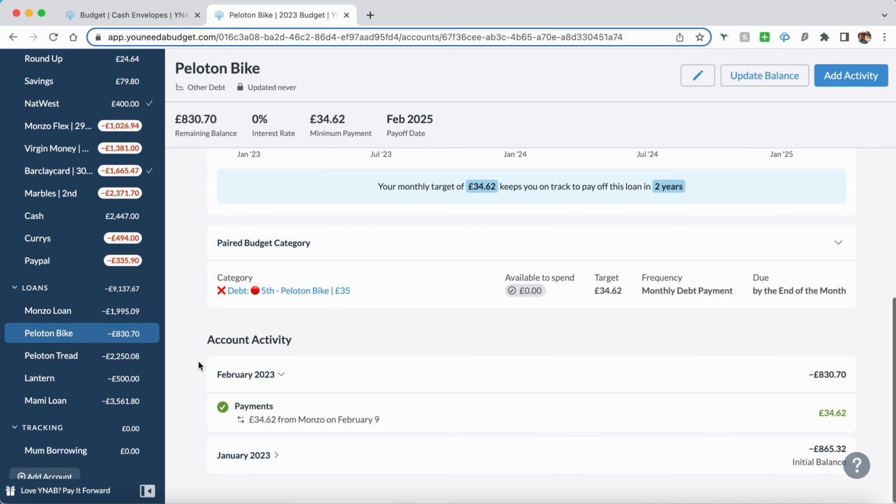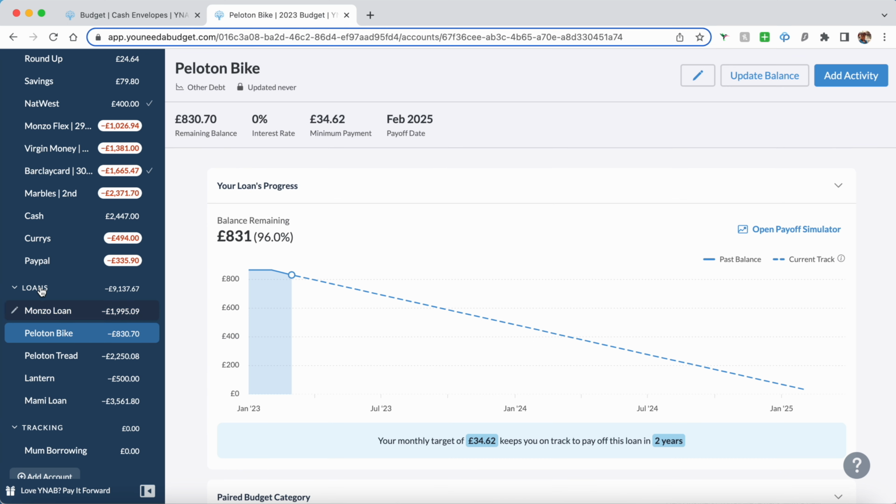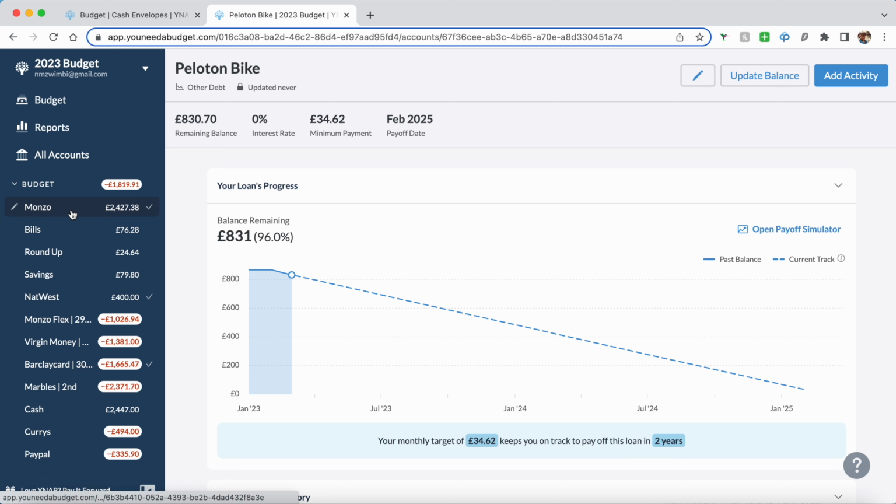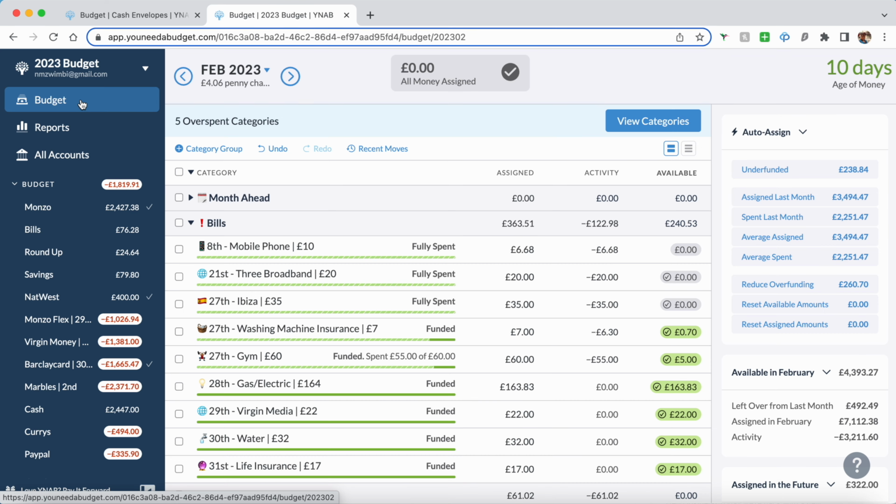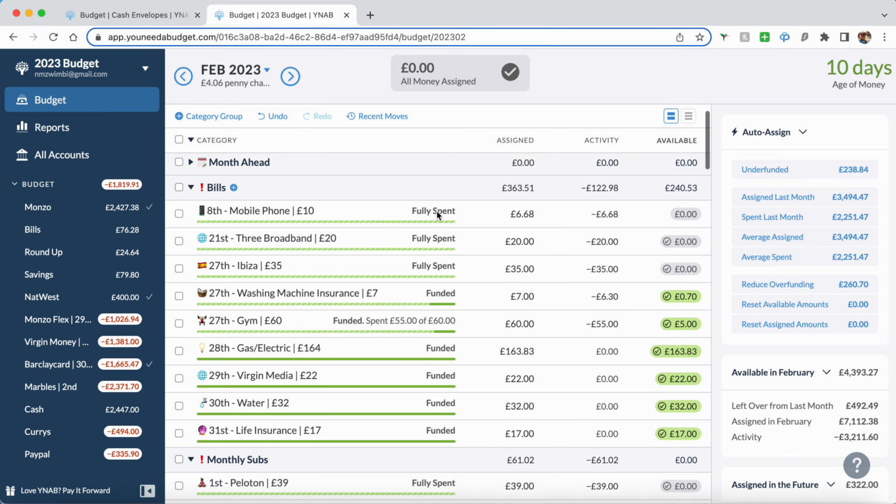So yeah, I absolutely love YNAB as a budgeting software, and it's very different to other budgeting tools that I've used, because with other budgeting tools, you forecast on the money that you'd be getting, like when I get paid in February, this is how I want my budget to go. And I like the fact that in YNAB I budget what I've been paid, what's actually in my bank account, and I can reconcile those transactions.